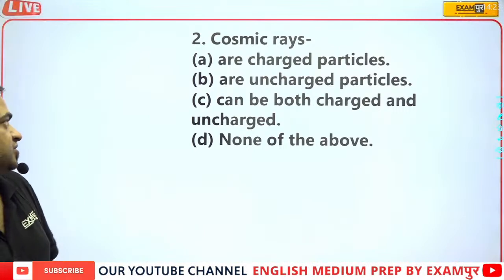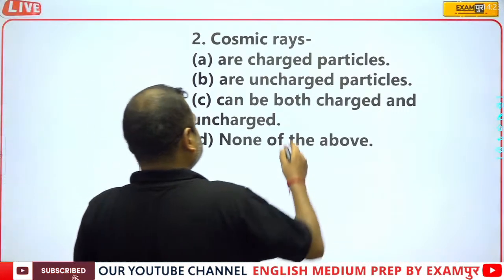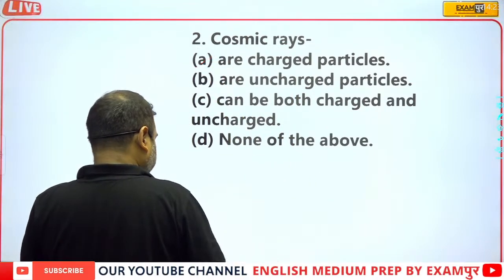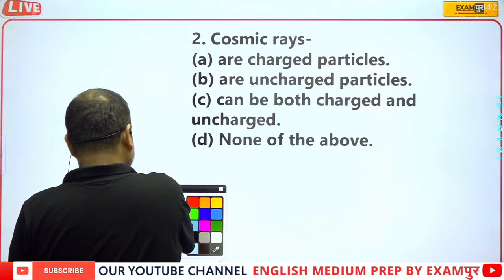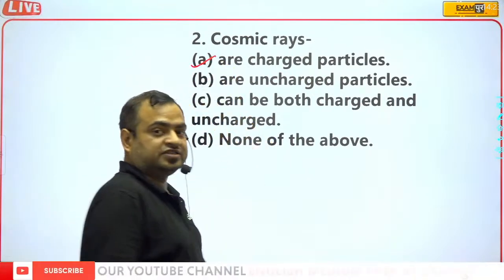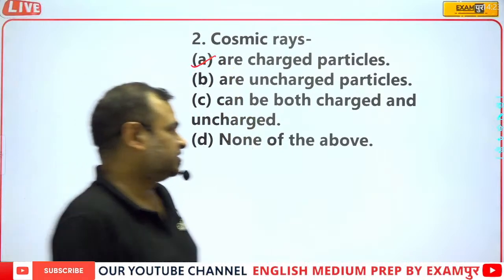Yes, these are charged particles, very small charged particles, and this is the reason that these rays ionize the gases.